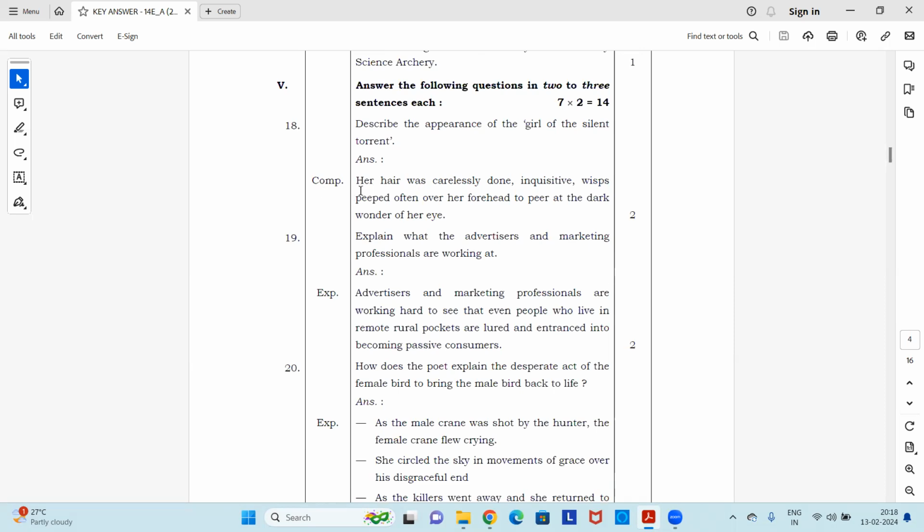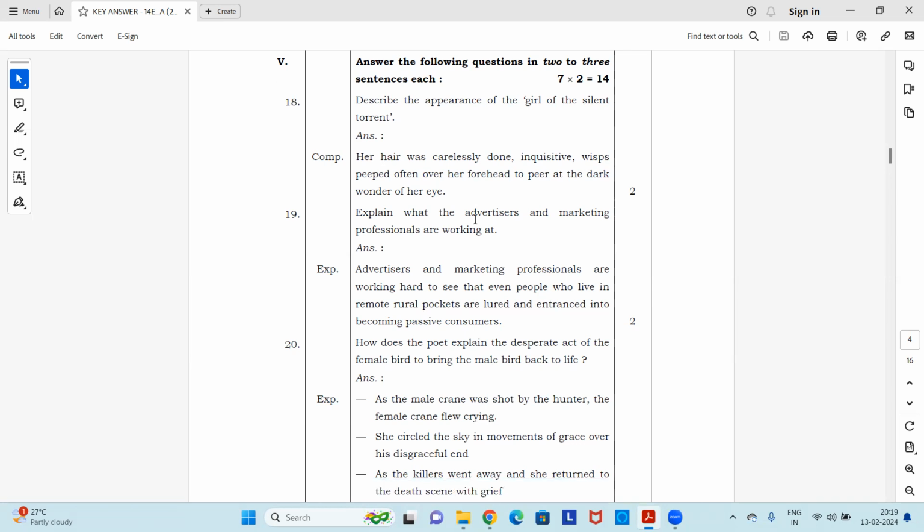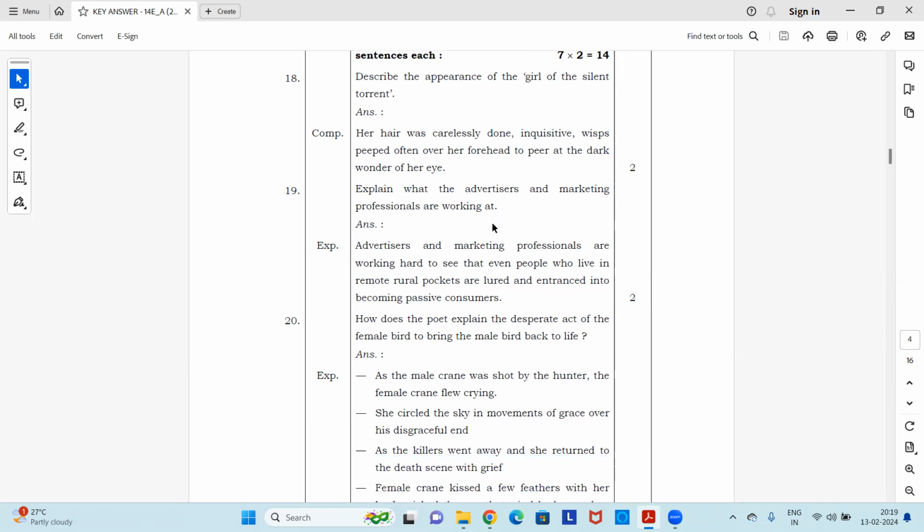Answer. Her hair was carelessly done, inquisitive wisps peeped often over her forehead to peer at the dark wonder of her eye. So just make a note here, my dear viewers, that these are the main points which are given. To make it a subjective answer, you could frame a proper sentence like, the appearance of the girl as mentioned in the chapter is as follows. That way also you can write, or you could just complete the answer by writing the sentence.